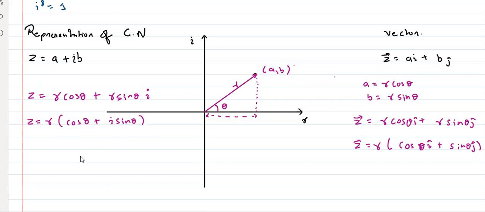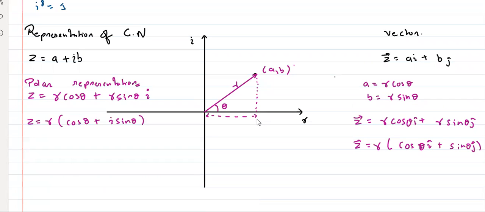Anyone have any doubt in this? No. Okay, awesome. So this is what? This is your Cartesian representation. This is called polar representation. Polar representation. Makes sense? Tell me. Makes sense? Right? Awesome. Chalo.